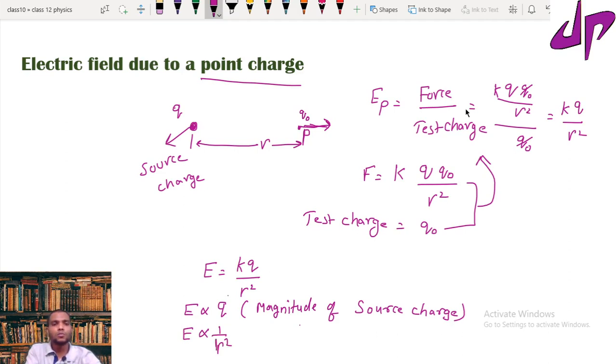These two affect the strength of the electric field at a given point you would like to know. So this is the concept of the electric field due to a point charge. In the next concept, I would like to see the electric field because of multiple charges at a given point. That is also the same concept, just like force because of multiple charges.